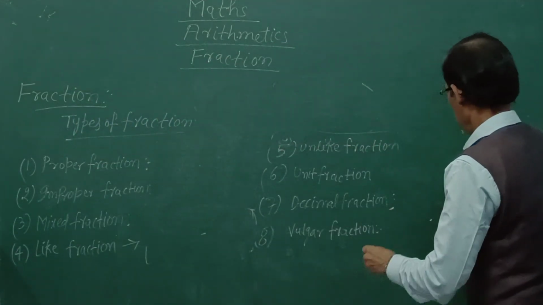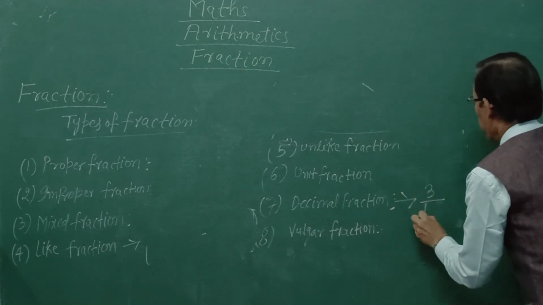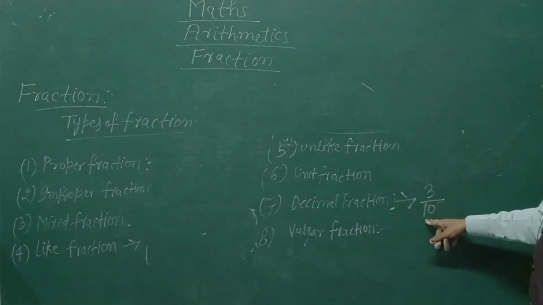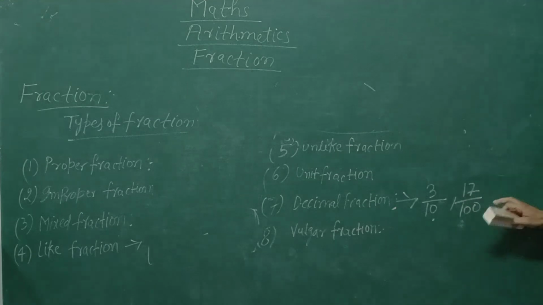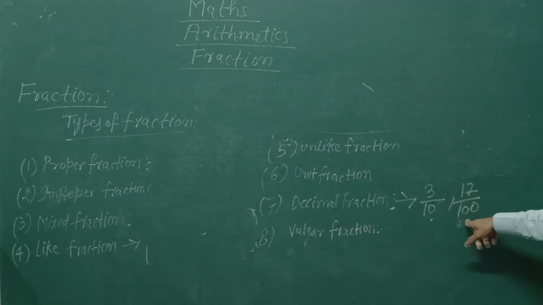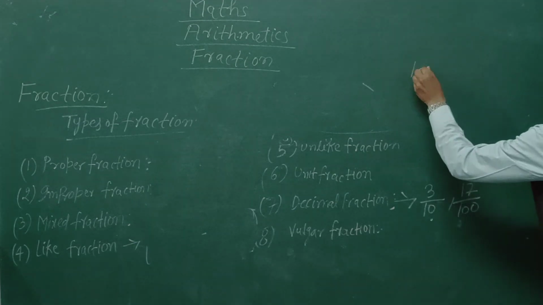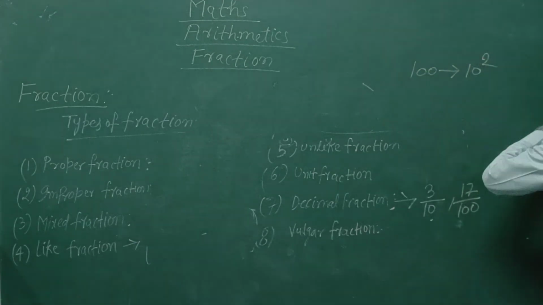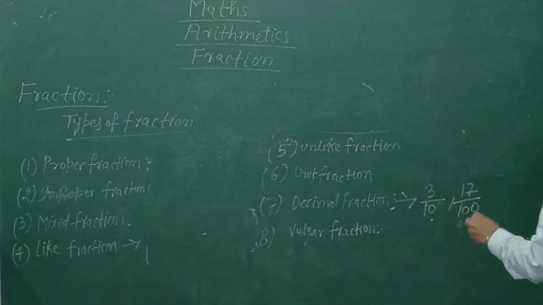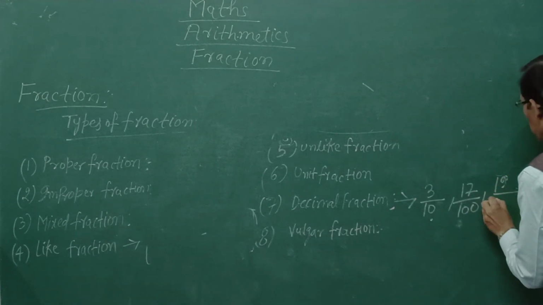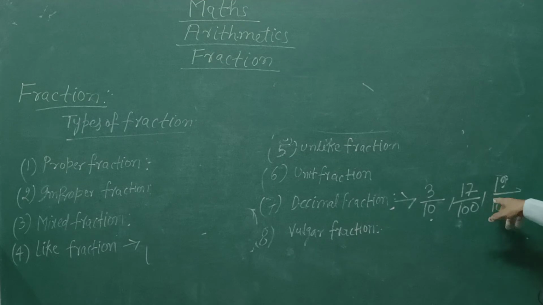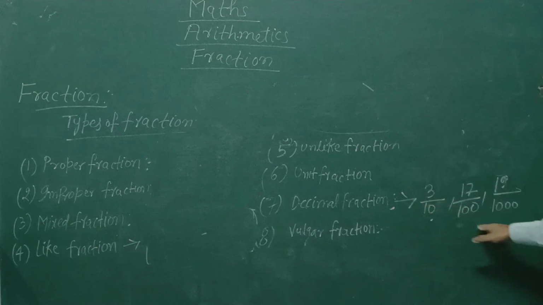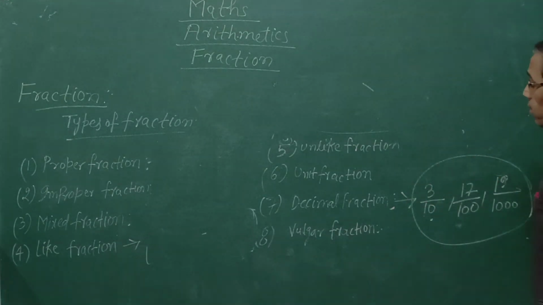As 3 upon 10 is a decimal fraction because the denominator of this fraction is 10. 17 upon 100 is also decimal fraction because the denominator of this fraction is power of 10, means you can write 100 as 10 to the power 2. 19 upon 1000 is also decimal fraction because the denominator is power of 10, means 10 to the power 3, means 1000. These types of fraction are known as decimal fraction.